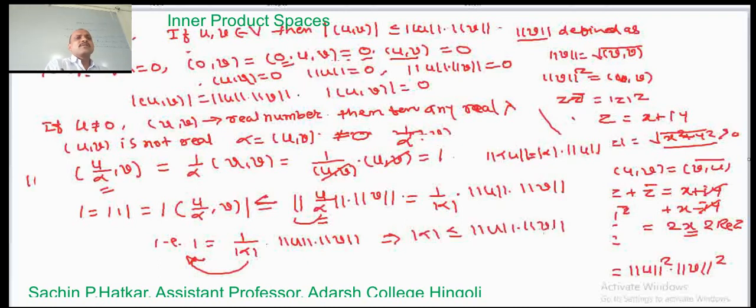But what is mod of alpha? Alpha is the inner product of u comma v. So mod of the inner product u comma v is less than or equal to the norm of u into the norm of v. So we have the result when the inner product u comma v is not a real number, and hence the theorem is proved.